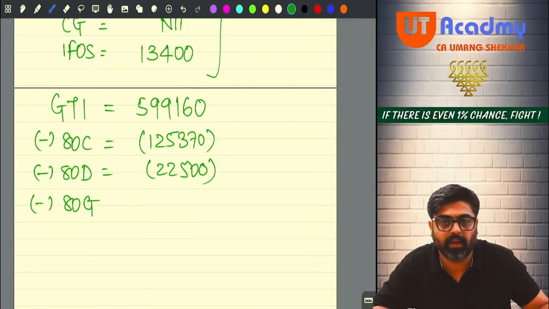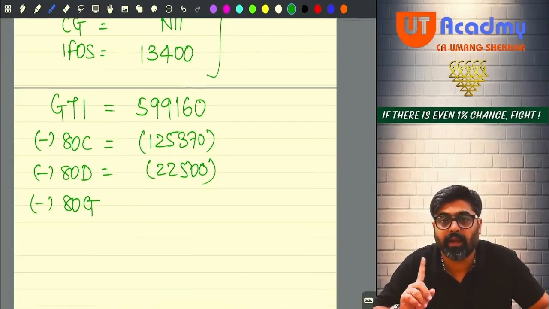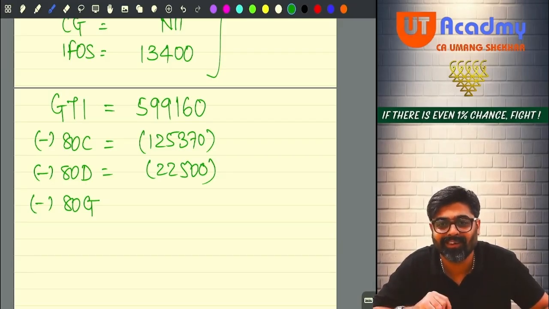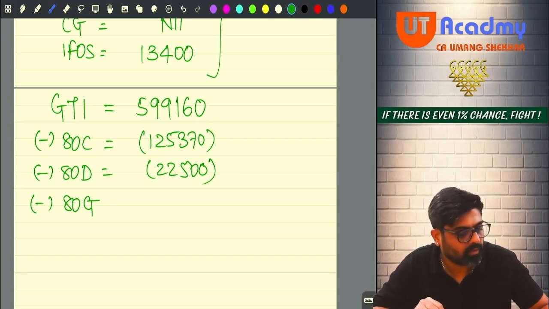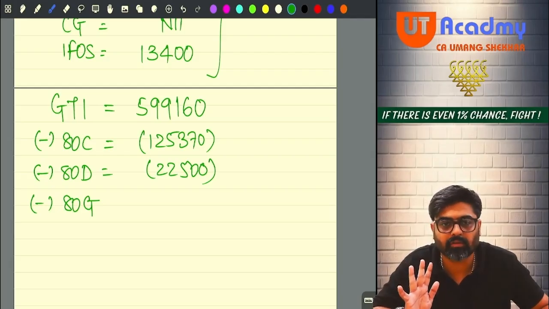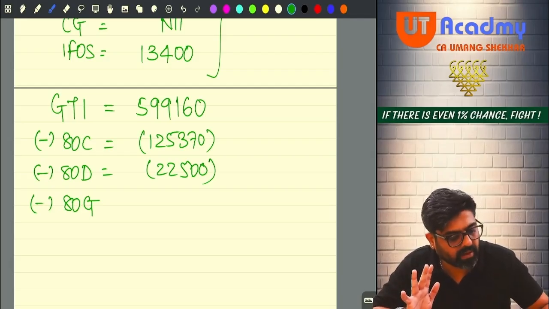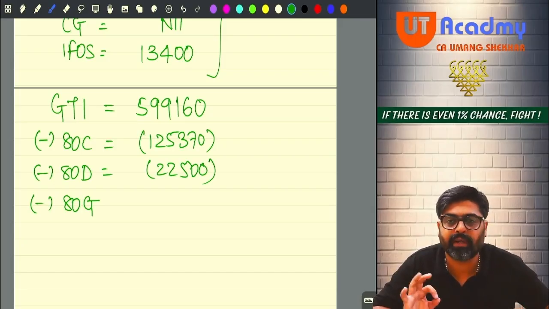I will have to take my GTI on my calculator. Any LTCG 112 in this? No. Any STCG 111A in this? No. Just reduce all the deductions except 80G. That is not there, no? So reduce 1,25,370 and reduce 22,500. 4,51,290. That will be your adjusted total income. Yes or no? And 10% of that, if you do it, you are going to get 45,129.